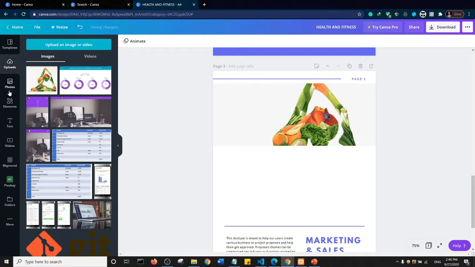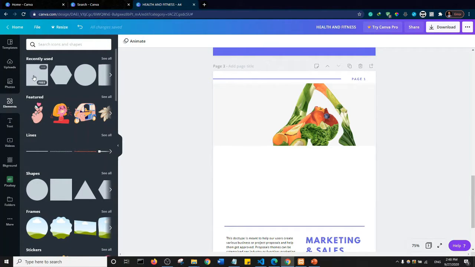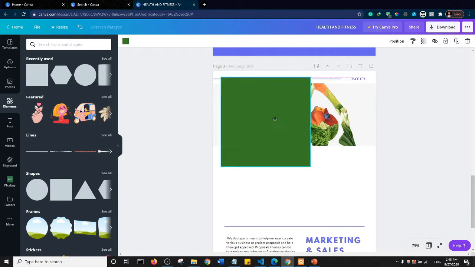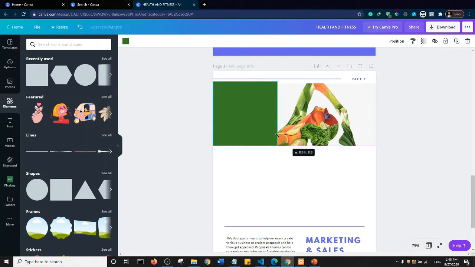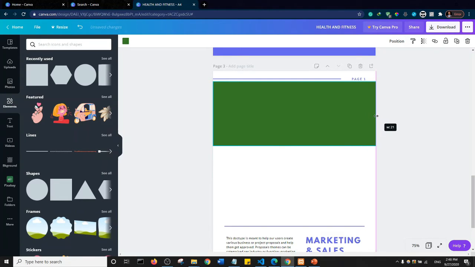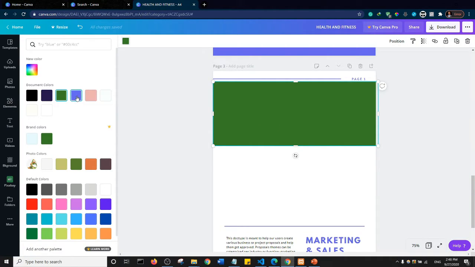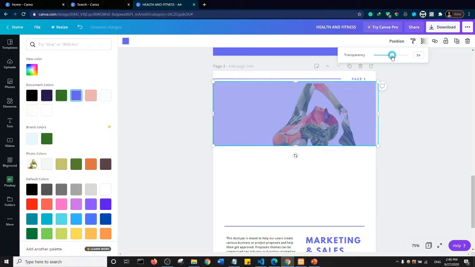So what I'll do for that is I would come to my elements and I'll click on this square shape here and just put it up top here, and then I would reduce the size. So I want to create like an overlay effect and I'll stretch it on the image. Now it looks like it's covering the image, but just give me a few seconds and I would change the design. I would come here and select this color to change the color to blue, and then I'll come and reduce the opacity, so the transparency rather. So I'll just reduce the transparency somewhat.